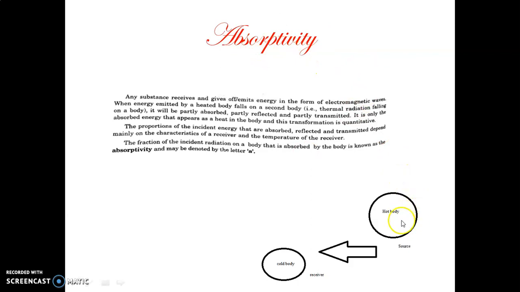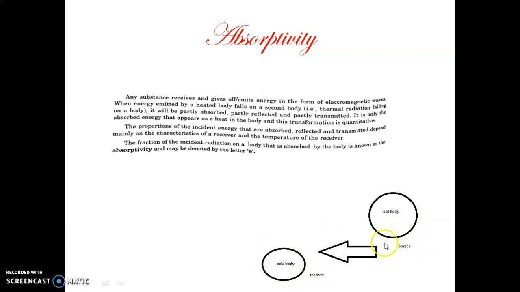Then we will discuss some definitions like absorptivity and reflectivity. When any substance receives or emits energy in the form of electromagnetic waves, when the energy emitted by a heated body falls on a second body, it will be partly absorbed, reflected and transmitted. Suppose this is the hot body, which emits the energy, and this is the cold body.